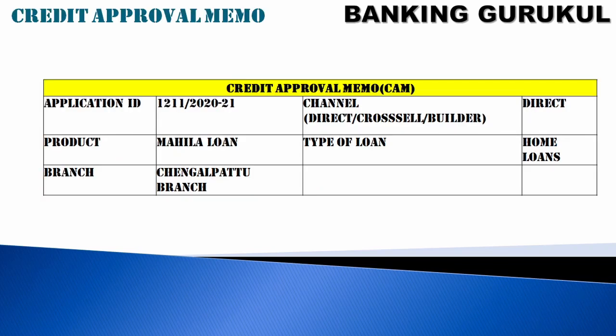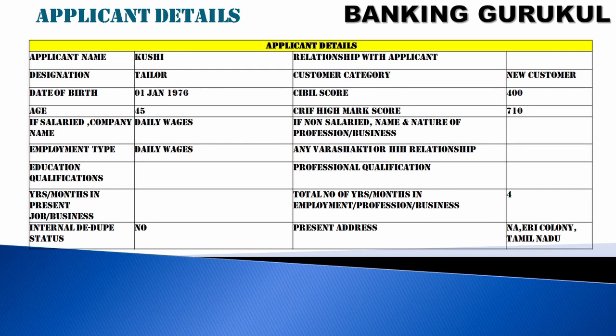The credit approval memo, CAM, will have the application ID, how this loan has originated, through DSA, directly, or cross sell from a builder, and what the product name and type of loan is, whether it is a home loan or mortgage loan, and which branch it originated from. Then the applicant details: applicant name, designation, category, date of birth, CIBIL score, age, HIMARK score, whether he is salaried or what type of business he is doing, if salaried, where he is working, designation, and internal dedupe, whether he has any other account, and his present address. Everything will be available in application details.